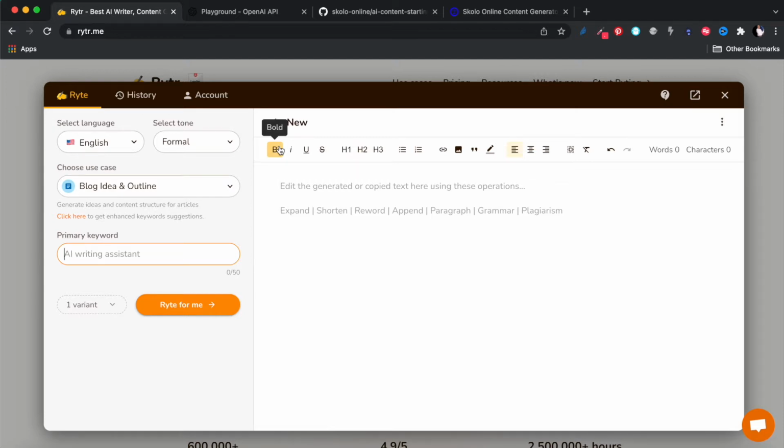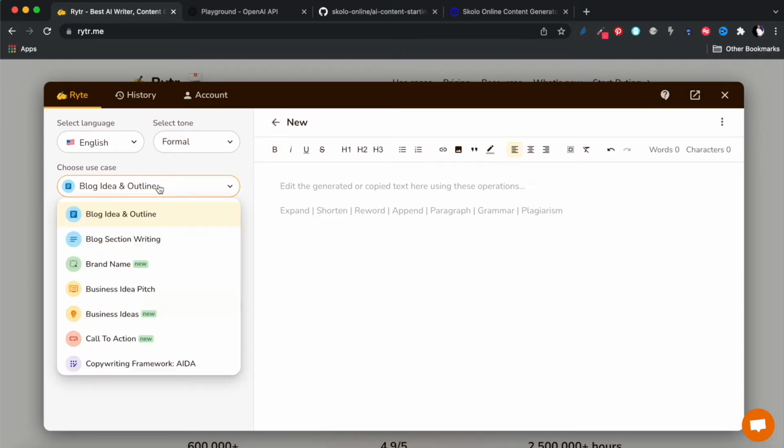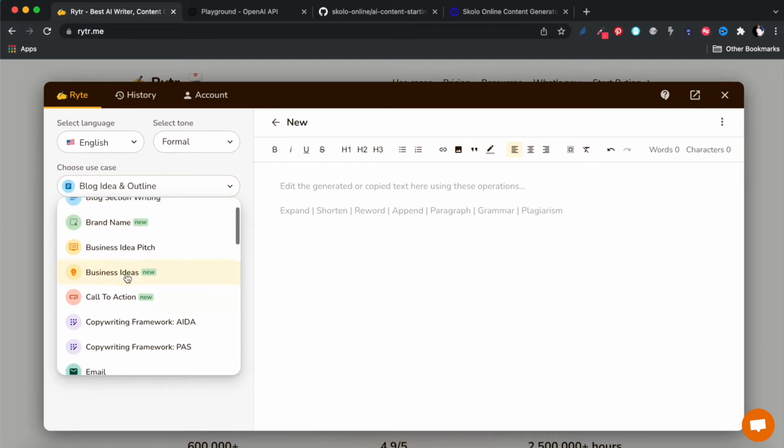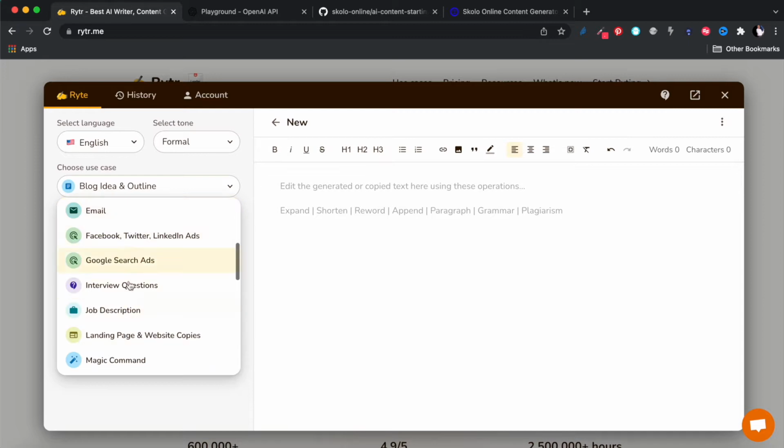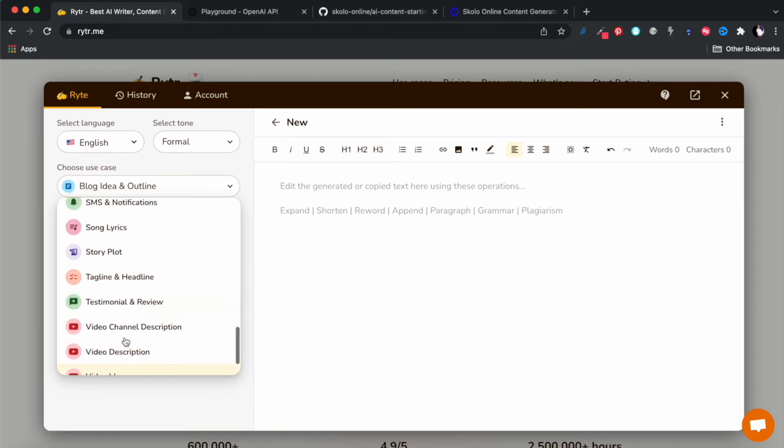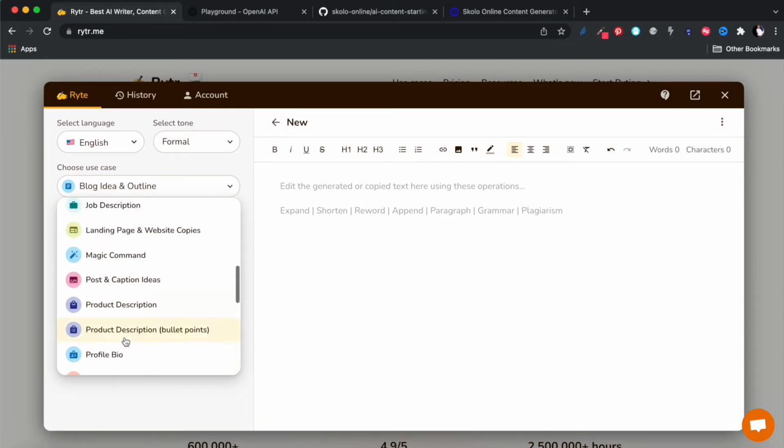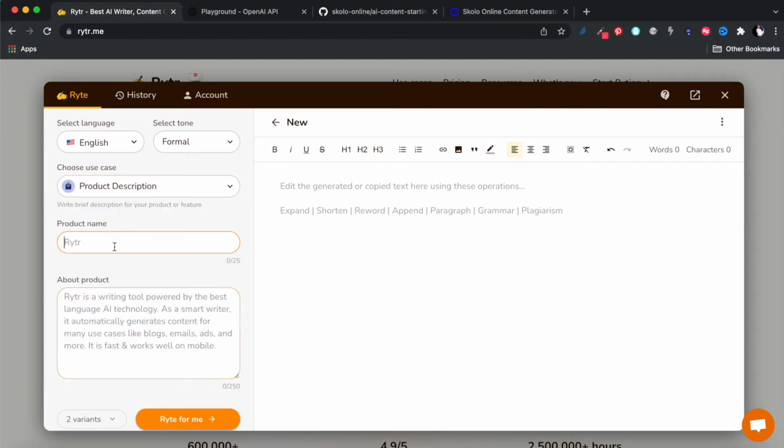Okay. So the way these tools work is we've already done a video on doing blog generation. Okay, so I'm not going to cover this in great detail in this video here today. What I'm going to show you is a lot of these other functionalities. So something like, let's say a product description over here. All right, and the product that you have, let's say, is Skolo.